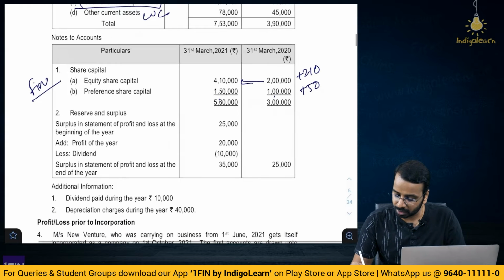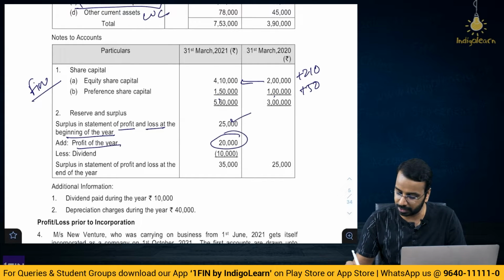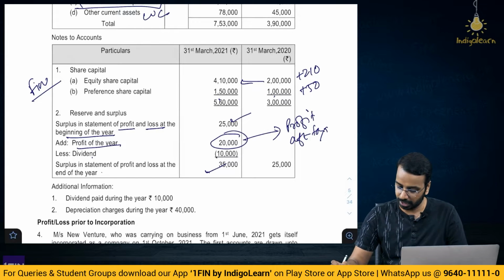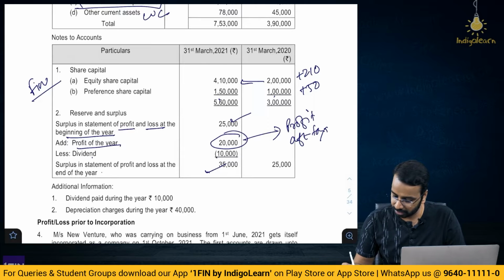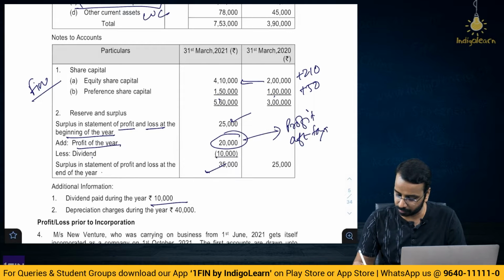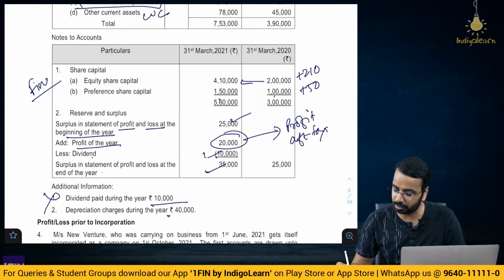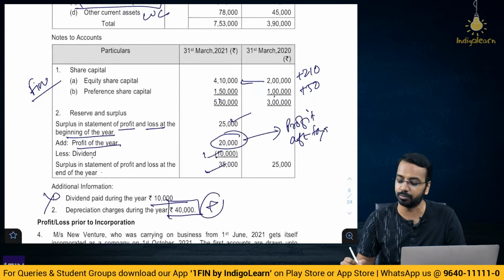Reserves and surplus, surplus in the statement of P&L at the beginning of the year 25,000, profit for the year 20,000, dividend 10,000, surplus at the end 35,000. Now this 20,000 is your profit after tax, okay, and dividend paid during the year 10,000. This information was not needed because it can be inferred from here. Depreciation charges during the year is 40,000. This is a non-cash item you will add back.